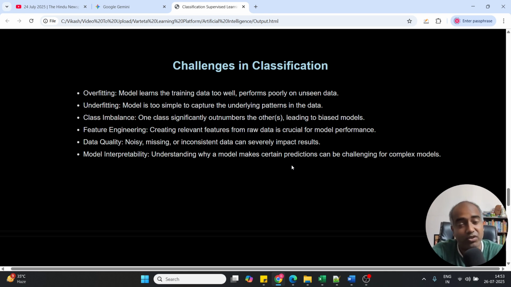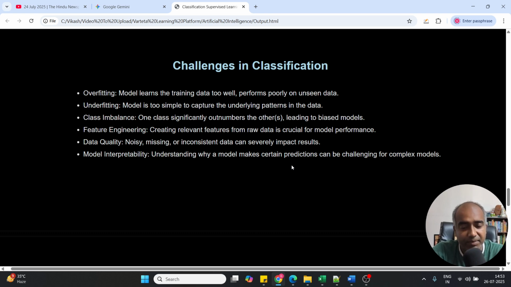So feature engineering should be taken care of with utmost importance, which means your data engineers and machine learning engineers who are doing the feature engineering should be good enough. Okay, then comes the data quality. It may be noisy, it may be missing, or whatever source you have used and got the data from, it may have these kinds of problems: noisy, missing, or inconsistent data.